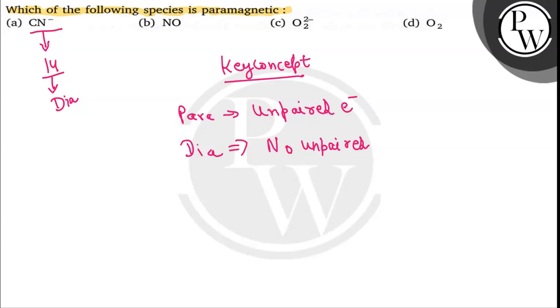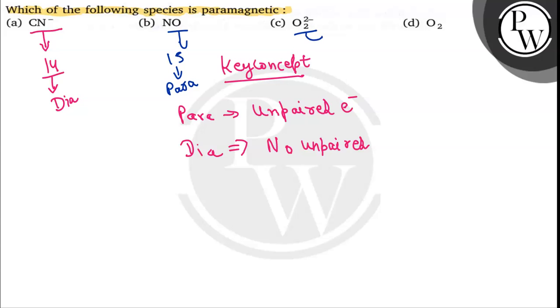Now if we go through NO, nitrogen and oxygen, these have one unpaired electron. There are 15 electrons, out of which one is unpaired. An odd number of electrons is basically unpaired. So this will show paramagnetic behavior.